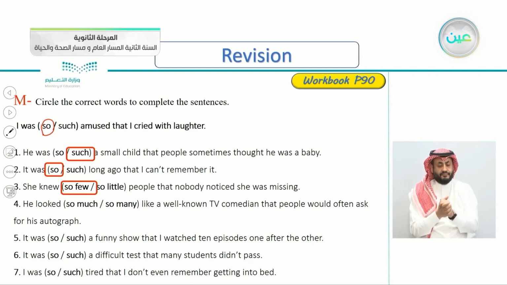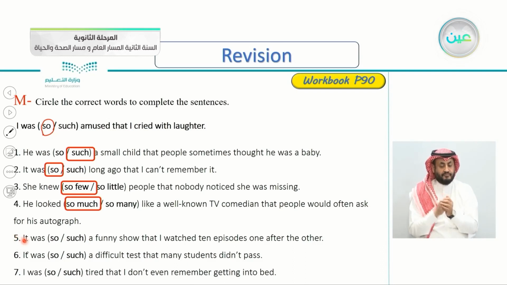I think this is an easy one here. Of course, it's so much. This is the cause. Then comes the effect: that people would often ask for his autograph. That's how much they look alike.